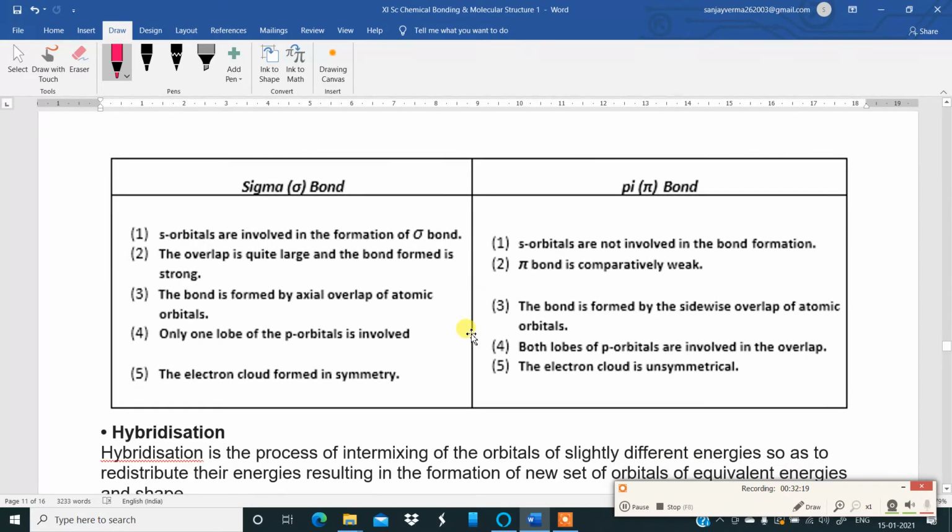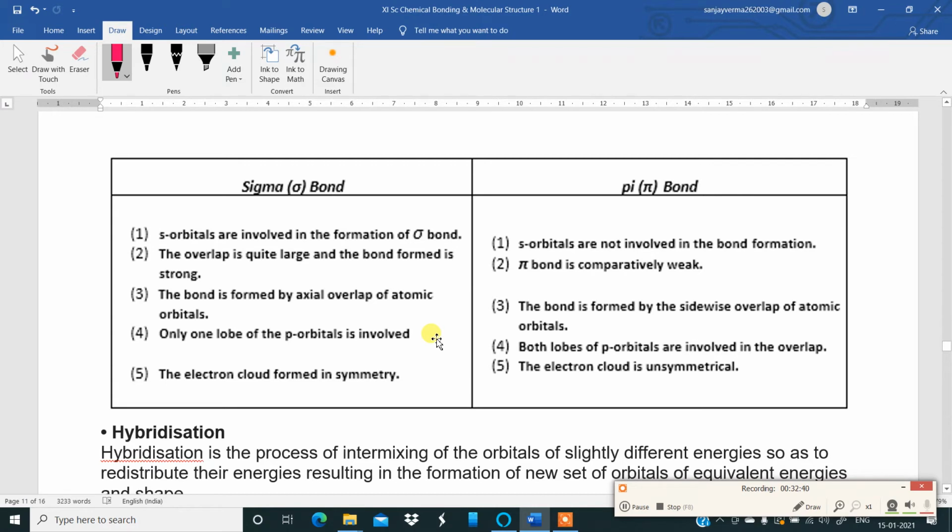Now, there is a difference between sigma and pi bonds below. Go through this difference properly. Number one, s orbitals are involved in the formation of a sigma bond, whereas s orbitals are not involved in the formation of a pi bond. Very, very important difference.